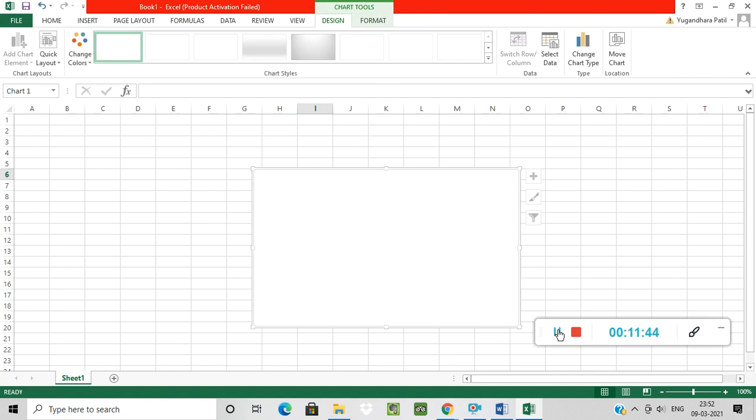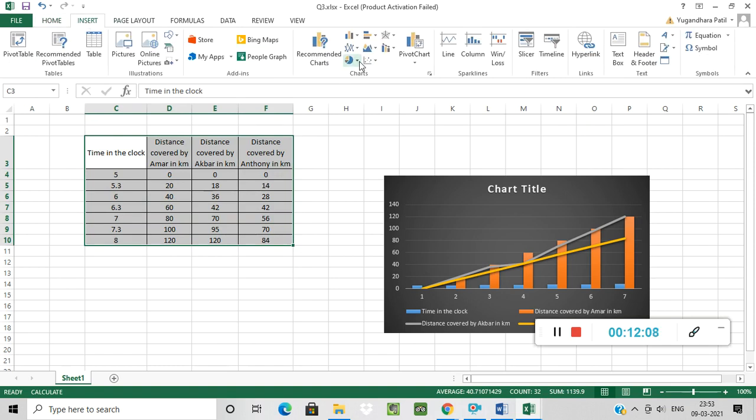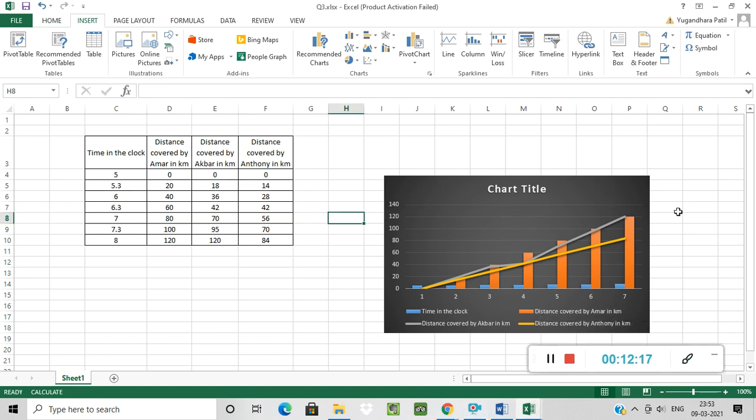For inserting a chart, for creating a chart, first of all I draw this table. See this table, you can draw any table, any numbers over here. Okay, I'm drawing one table over here. After drawing a table, select that table and then go to insert and select a chart from here. Any chart you can select, then it will show all the values in your chart. Okay, likewise you can insert any chart in Microsoft Excel. Any calculation you can do in Microsoft Excel.